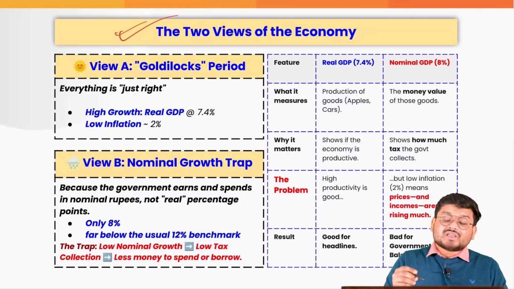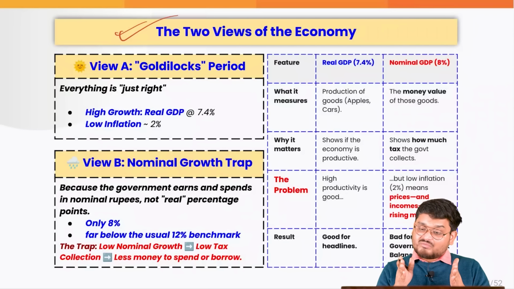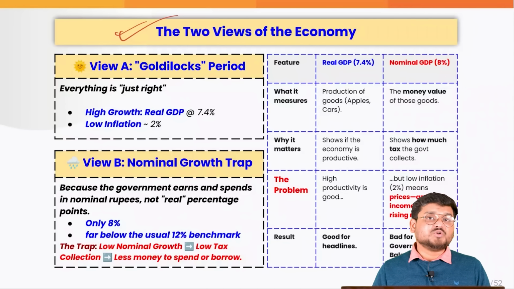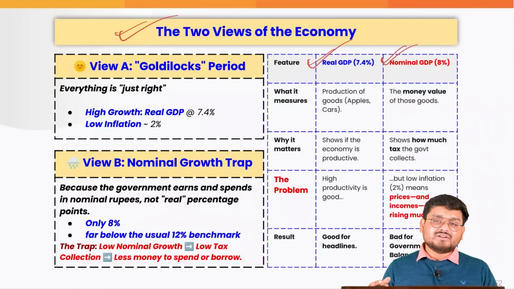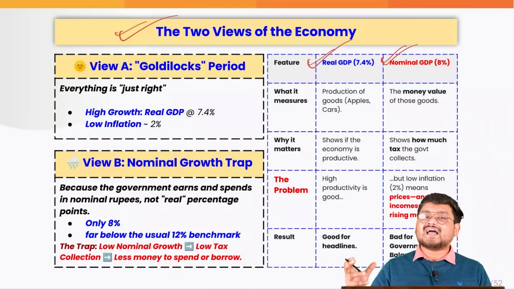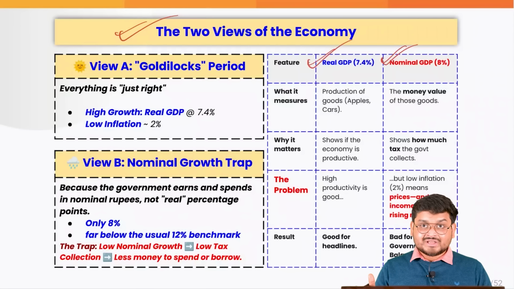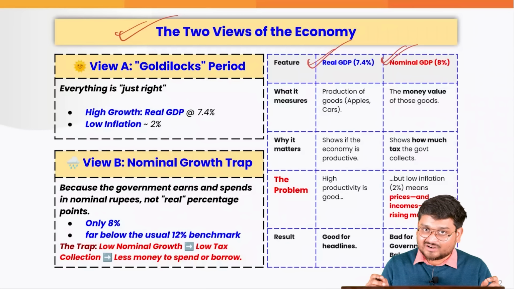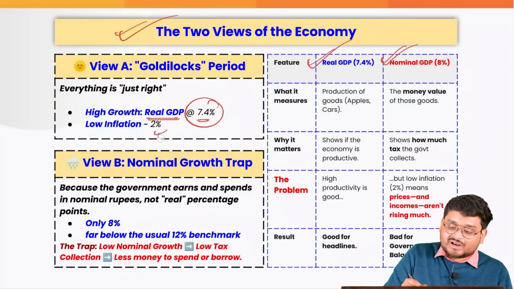Now, firstly, Udit Mishra from the Indian Express, who is a distinguished author on major economic topics, is talking about two important aspects. Firstly, when we are talking about the economy, we have to see the economy from a real and a nominal GDP lens. We all know, guys, that when we talk about the major international scenarios regarding the Indian economy and its performance, World Bank, IMF, everyone is trying to praise India because it is the fastest growing economy in the entire world, with a real GDP growth at 7.4% and a very, very low inflation of around 2%.